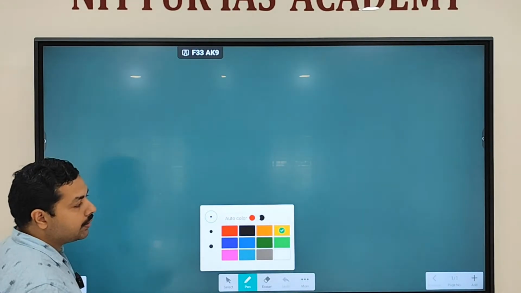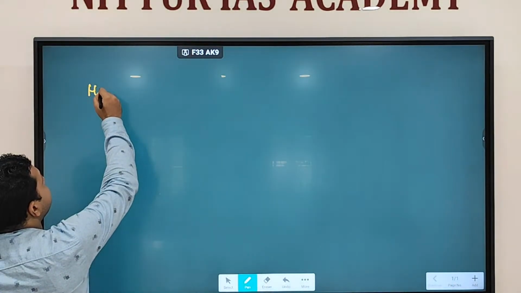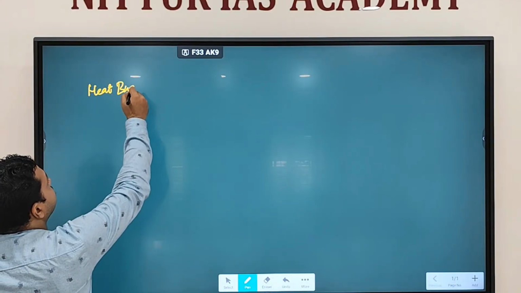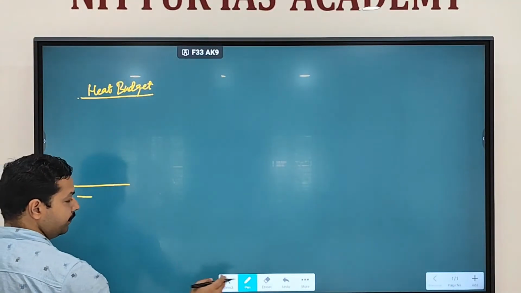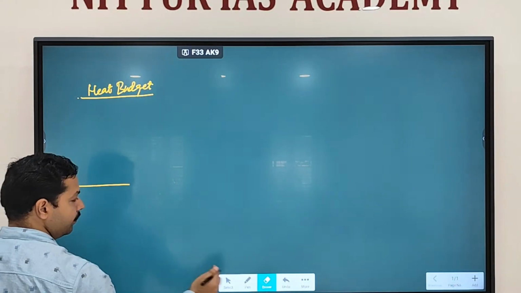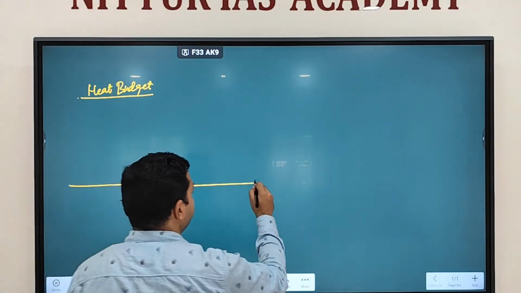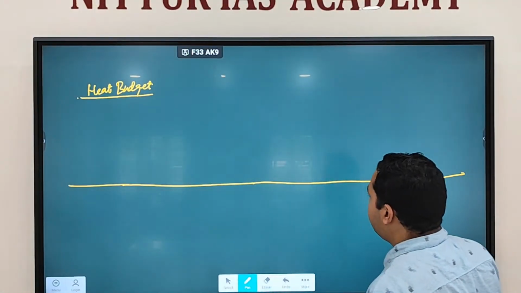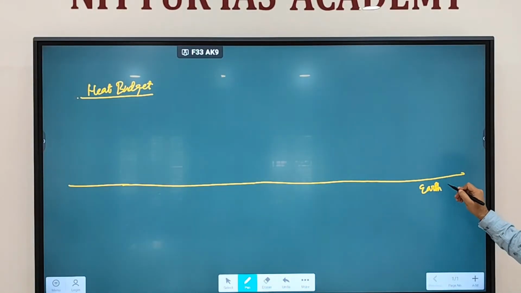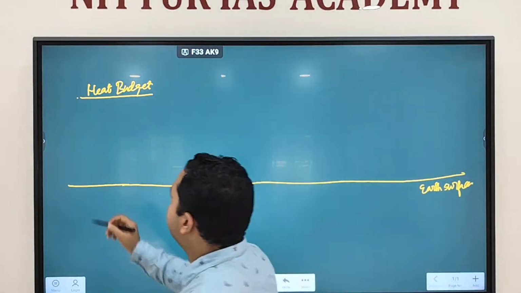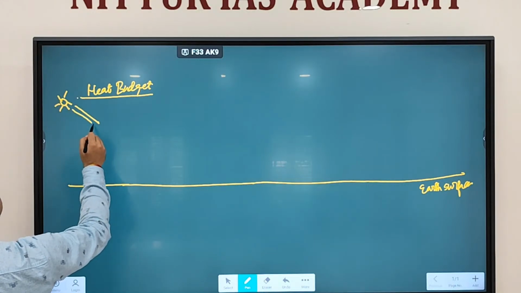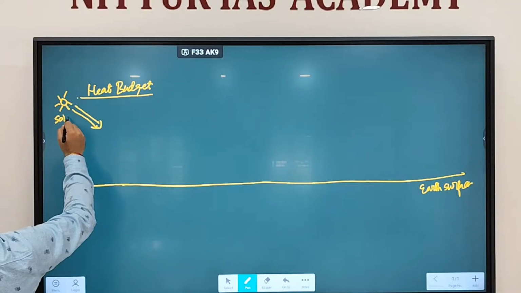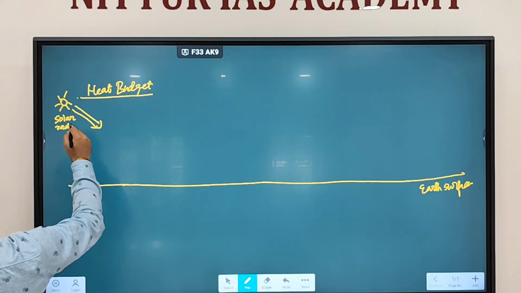Now, next is your concept of heat budget. Let's say this is the Earth's surface. We are talking about this as the Earth's surface. Now you'll see the sun. From the sun, what is coming? Solar radiations are coming.